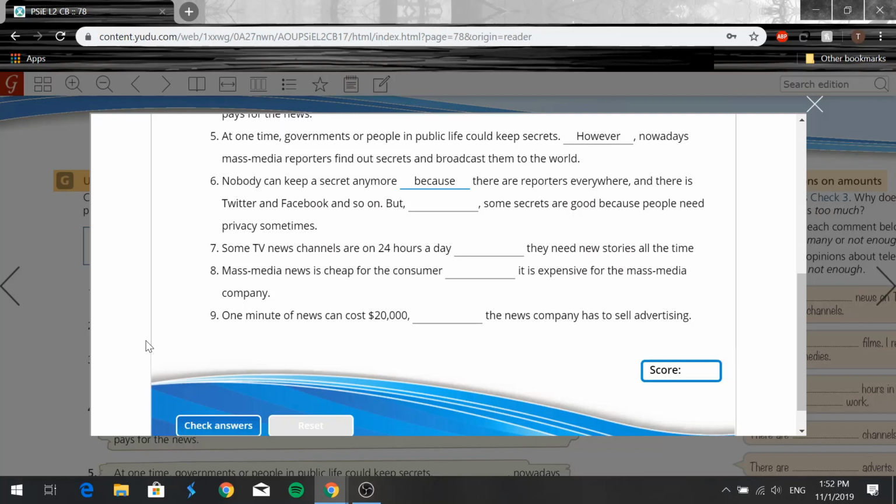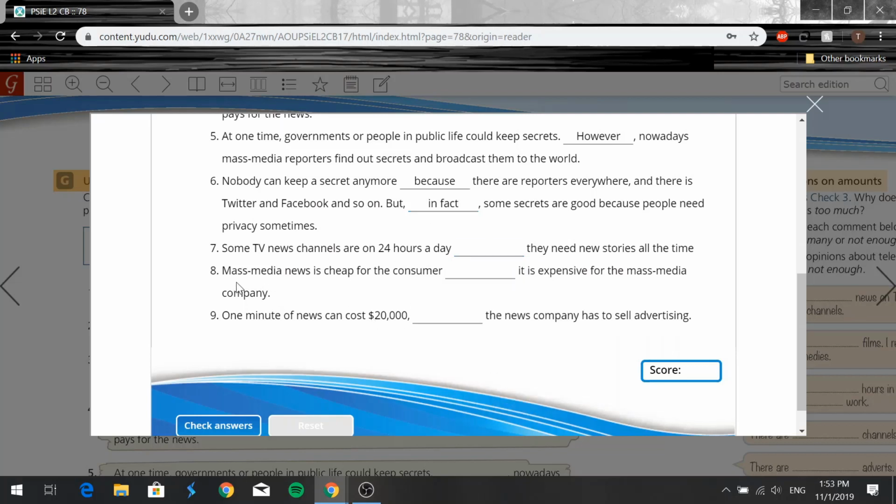But we'll say in fact, right? So in fact, let me actually write that. Yep. In fact, some secrets are good because people need privacy sometimes, right? This is all extra information on the same subject, right?